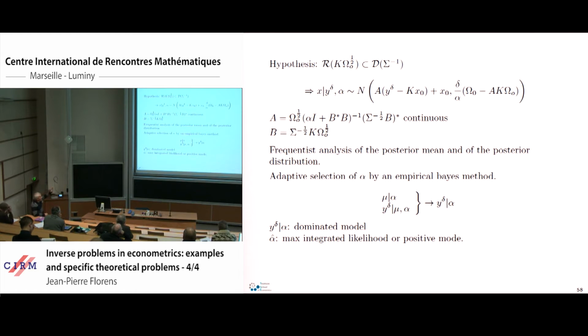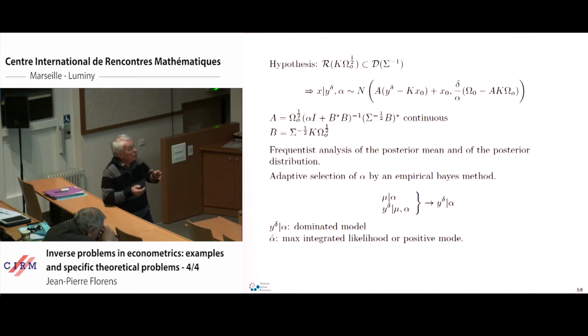So this may be done, and just to say that this has been done. Here we are in a very good framework, so we can analyze its posterior distribution, we can analyze its concentration rate, we can do everything.